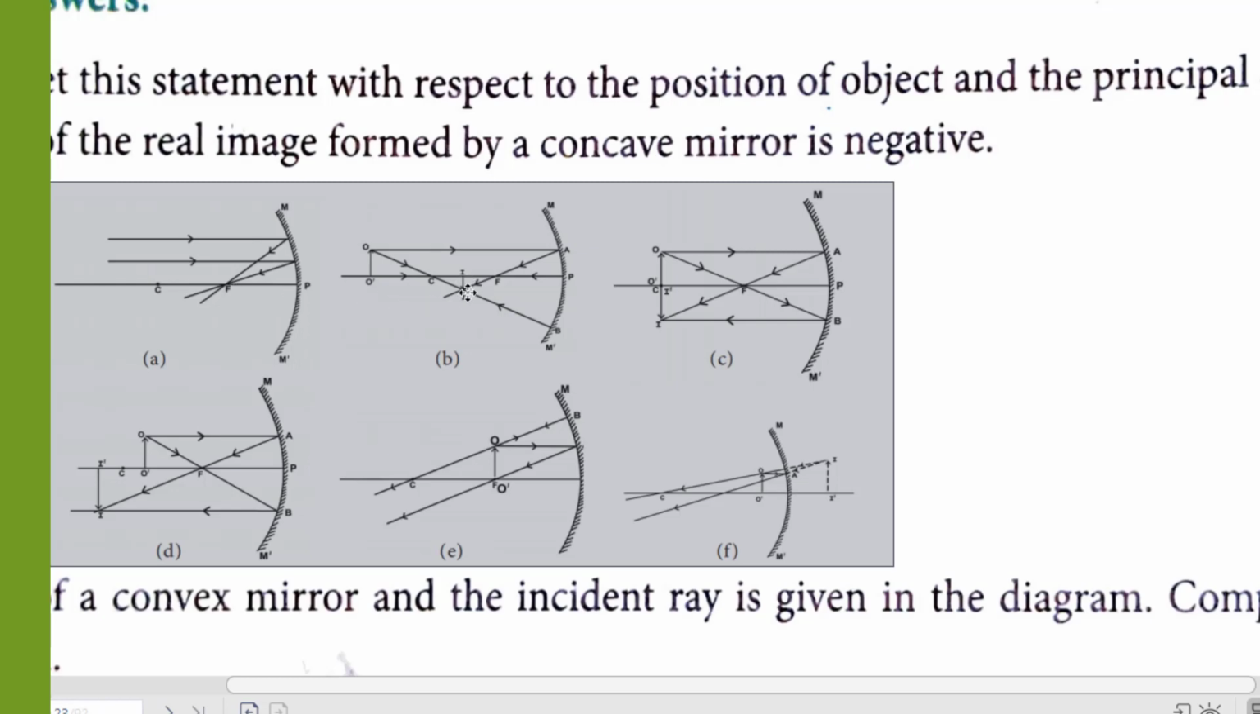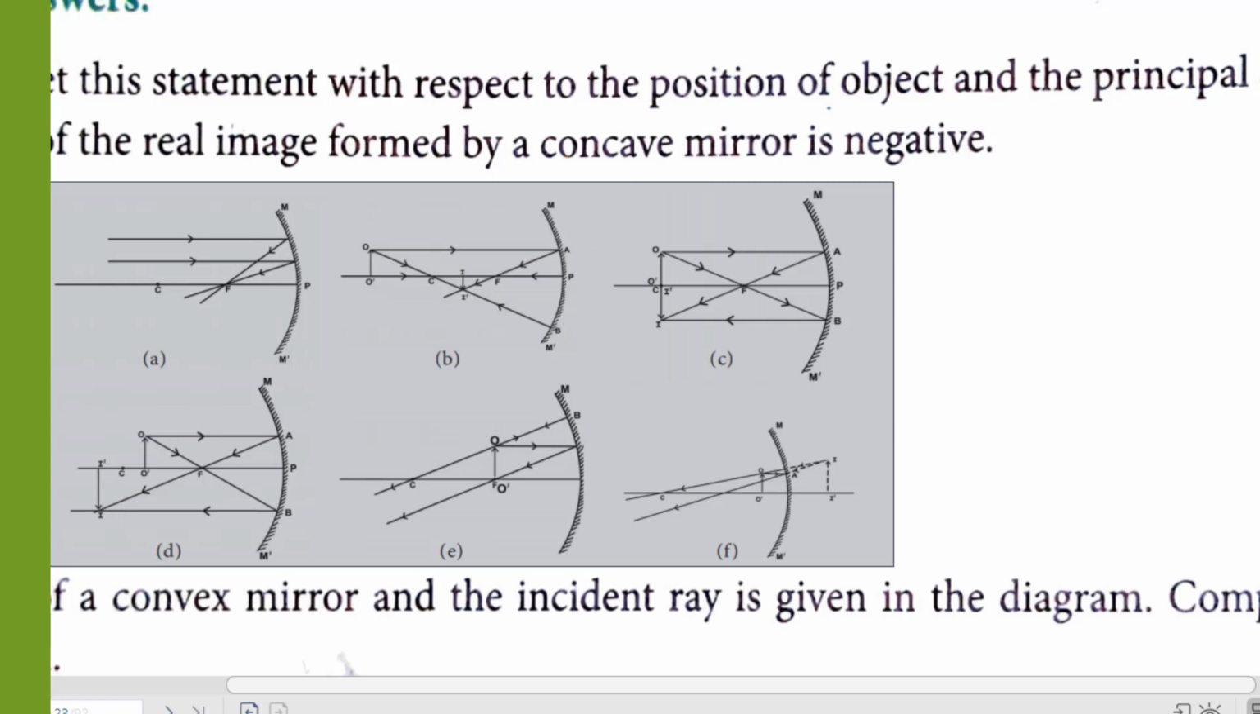Here it is negative because it is inverted image. Here also you are getting the negative height, and here also you are getting the negative height. But look at this image here, it is erect. That is whenever you are getting the image below the principal axis, then the height of the image is negative. This is the Cartesian rule. And if you consider 1, 2, 3 cases, then you will get the height of the image as negative.